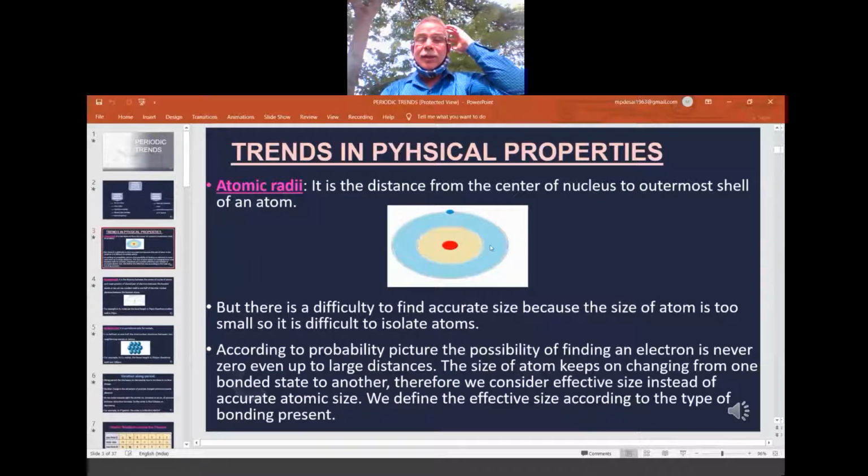So this is the maximum time where it is spending. We can find it here also, everywhere. So the possibility is there, but around 90%, 95% is spent in this area only. So it is the shape, and it is the distance we take, and from there we draw an imaginary line. That is the distance, and because they are small in length, special units are used.